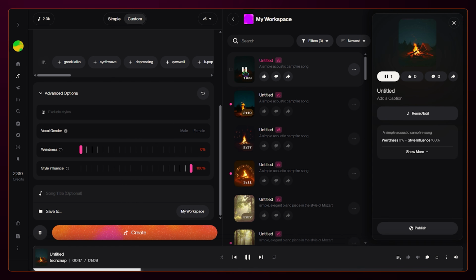And there's the difference. It's unmistakable now. The focus is entirely on that specific style. So, if you want a pure genre sound, you need to keep your style influence high.